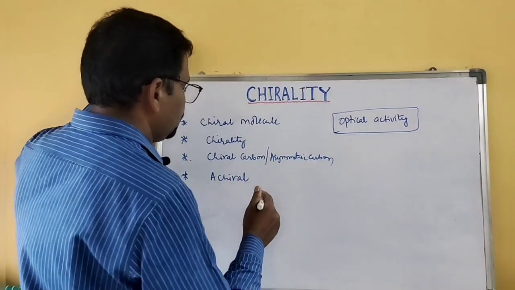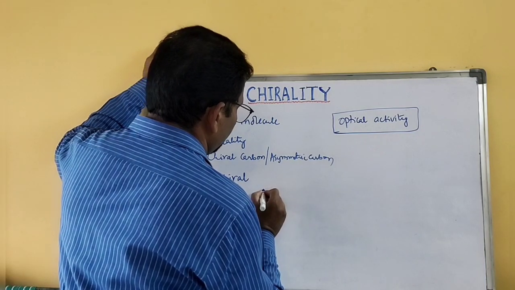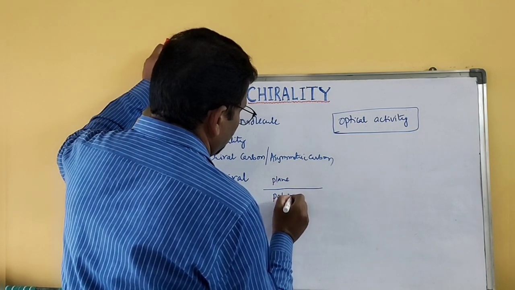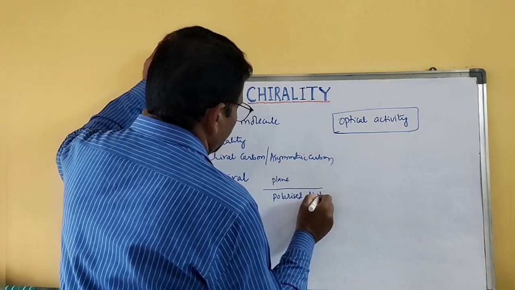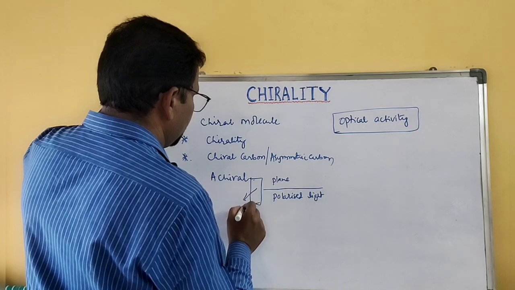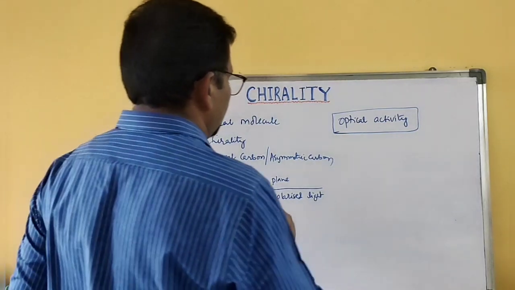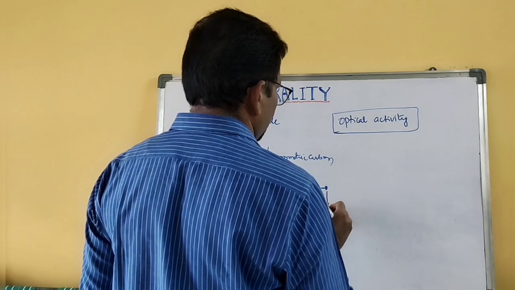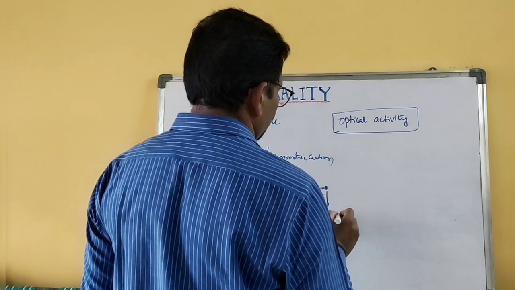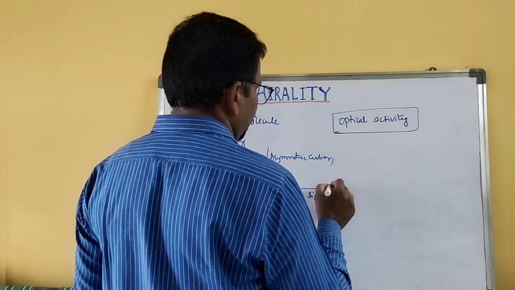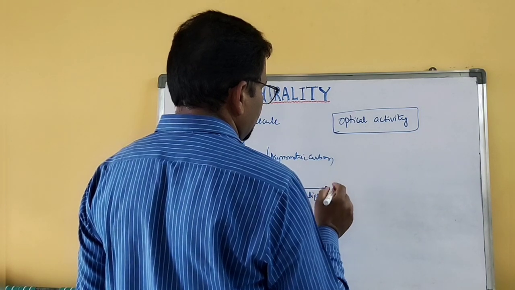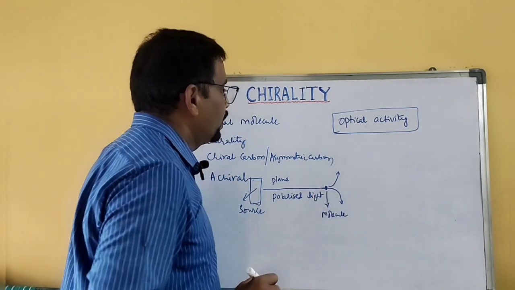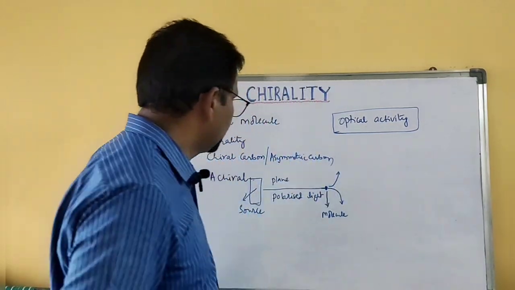So this is the plane polarized light. There is a source of plane polarized light, and if that plane polarized light passes through this substance, this chemical substance or molecule, and if the molecule has the ability to turn the plane polarized light towards right or towards left, it is known as optical activity.